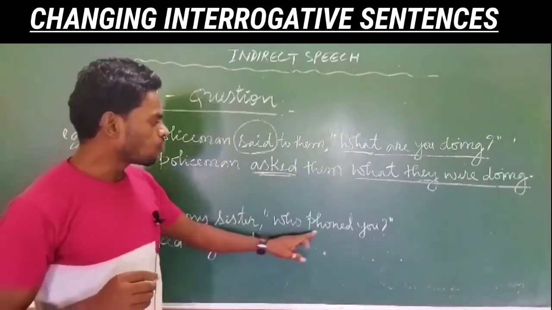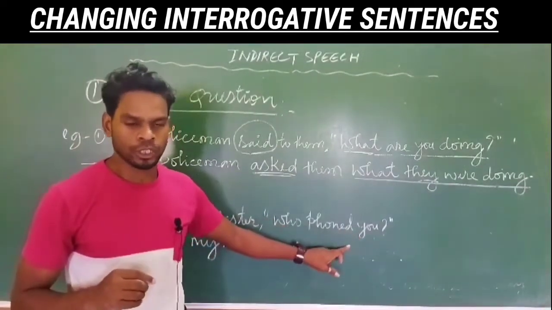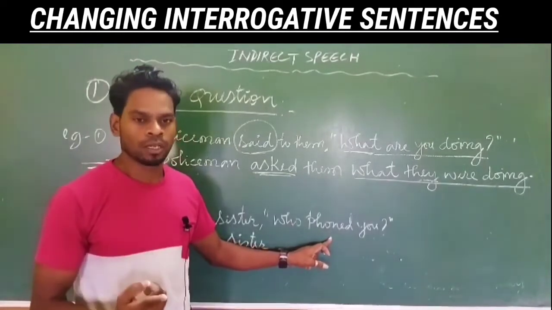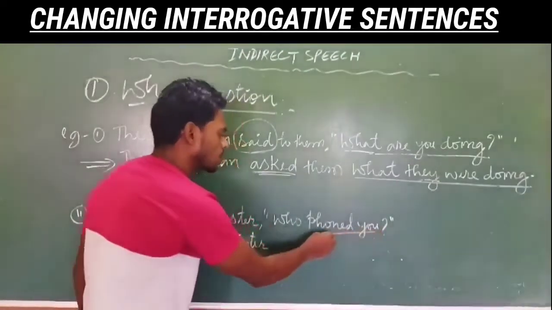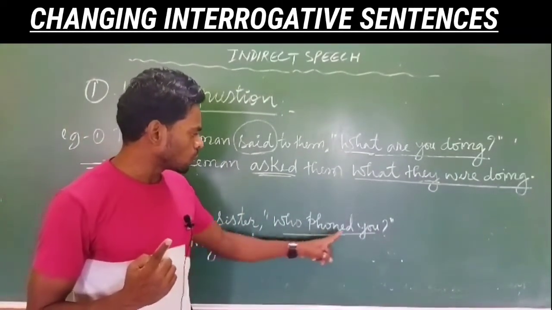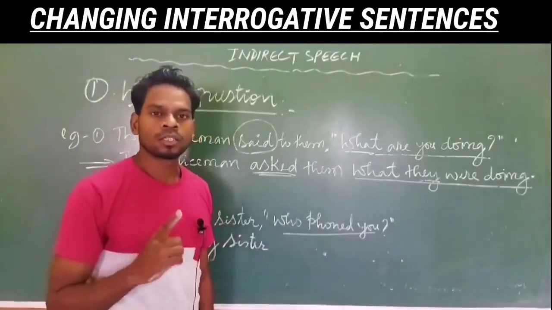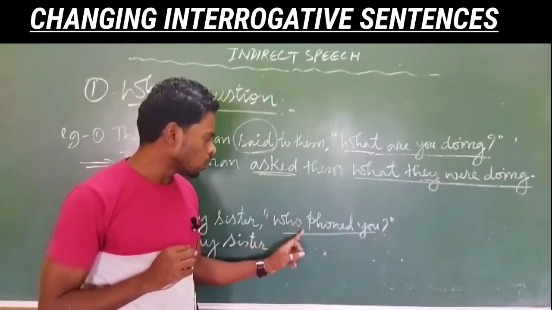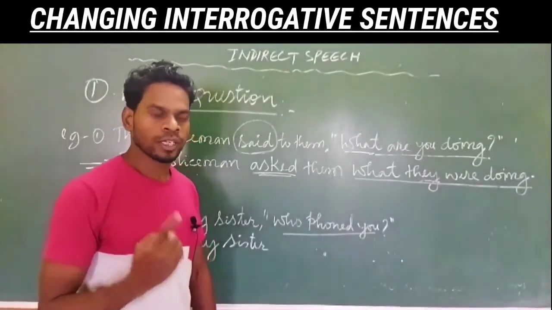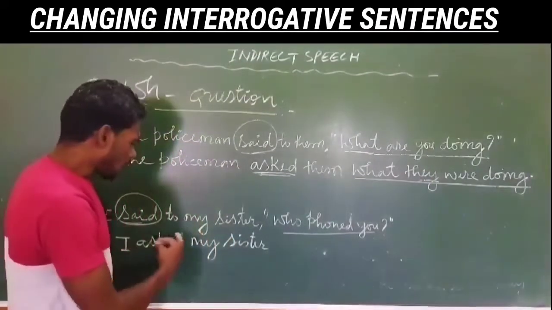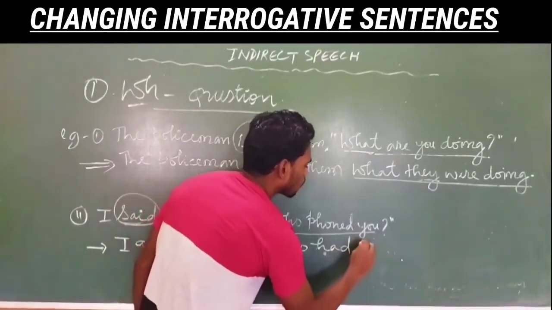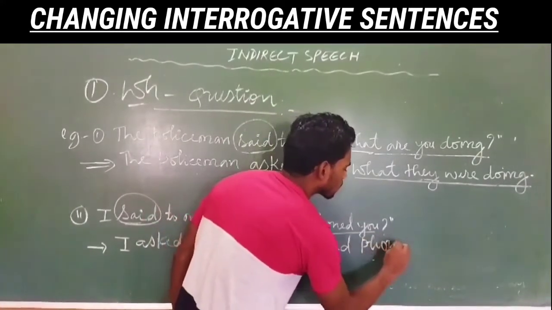Now "who phoned you" is a WH question, and according to the rule this question sentence will change into a statement. This "who phoned you" is in past simple tense, and according to the rule past simple tense changes into past perfect tense. So it will be: I asked my sister who had phoned her.